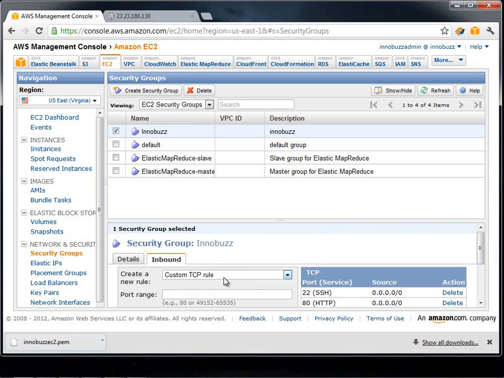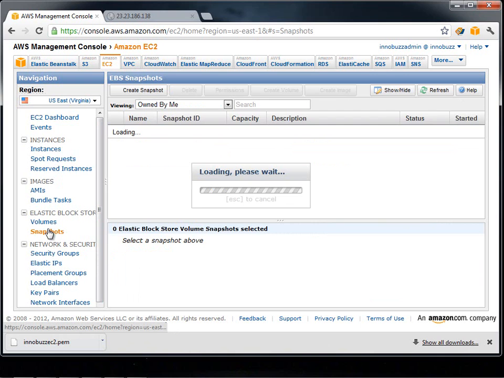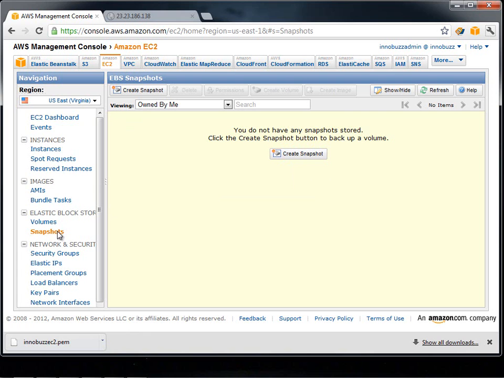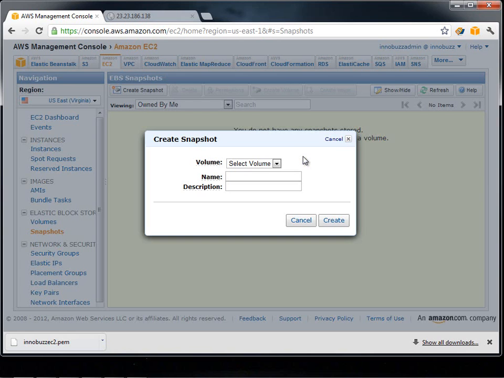That's how we add rules to the firewall in this settings. We can also create snapshots of our EC2 instances. Let's see how we can create a snapshot of our EC2 instance. We click on snapshot under the EC2 dashboard, and it seems like it's taking a long time to load the page, so let's wait until it completes that loading phase. Alright, now the loading is completed and we click on create snapshot.